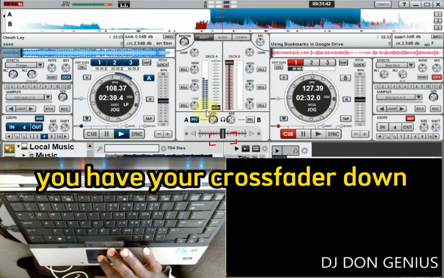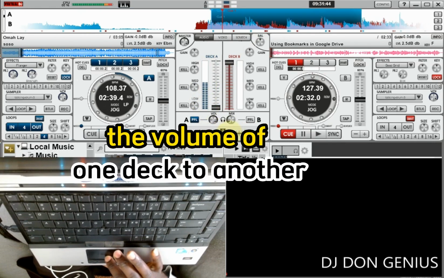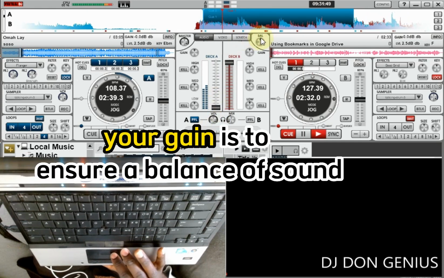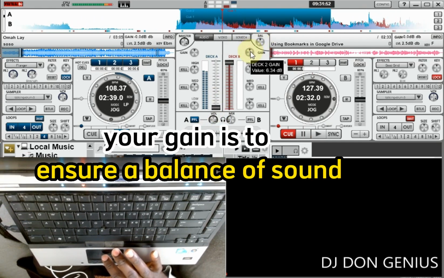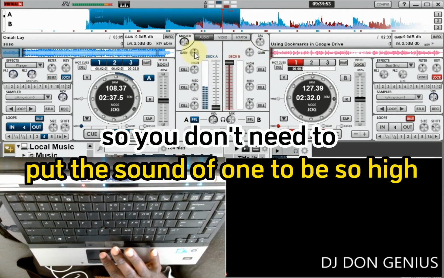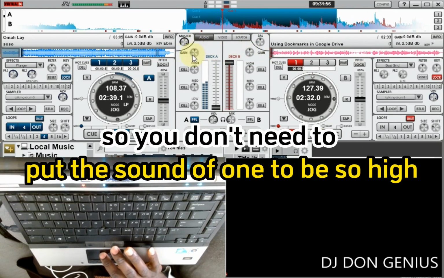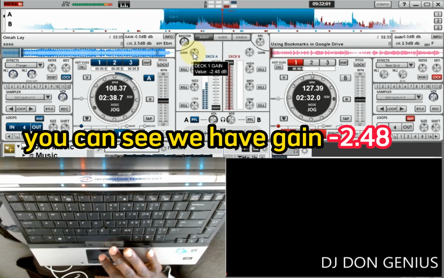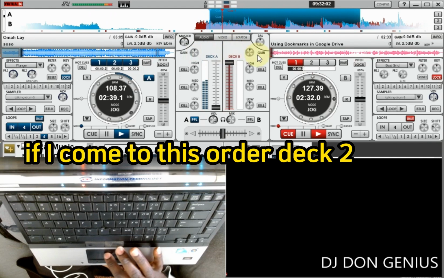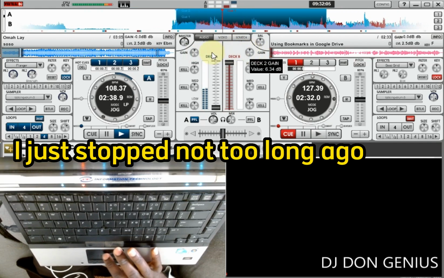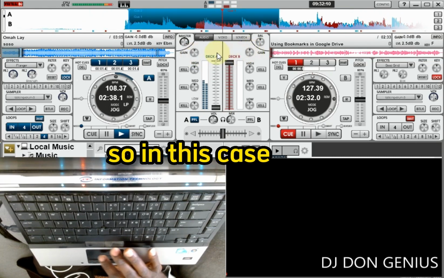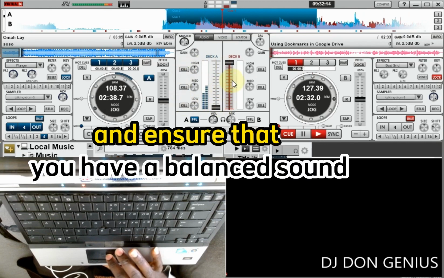You have your crossfader down, which you play around with the volume of one deck to another. You have your gain. Your gain is to ensure a balance of sound, so you don't need to put the sound of one so high and the other so low. From what you can see we have gain minus 0.7. If I come to this other deck that I stopped not too long ago, you will see the gain is 3.11 dB. So in this case the sound is dealing with dB, and you try to do it manually and ensure that you have a balance.